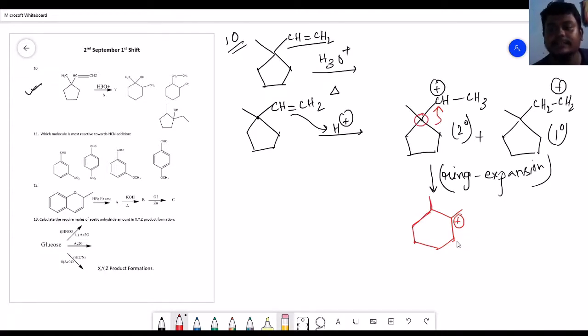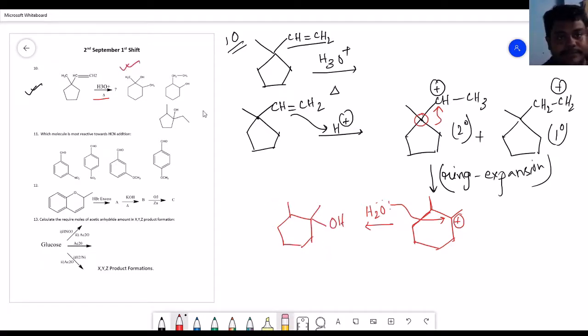Now it's a very simple thing, as we have the H2O plus system. Substitution, where a nucleophile will add in that carbon, and it will become something represented as this. Okay, so this is the correct option that we have.